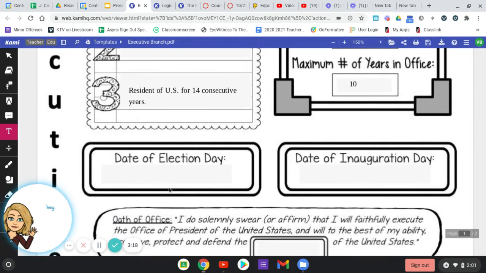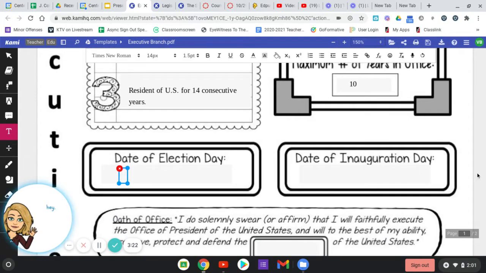All right, so let's talk about the date of Election Day. The date of Election Day is the first Tuesday of every November. And the date of Inauguration Day is almost always January 20th of the following year.